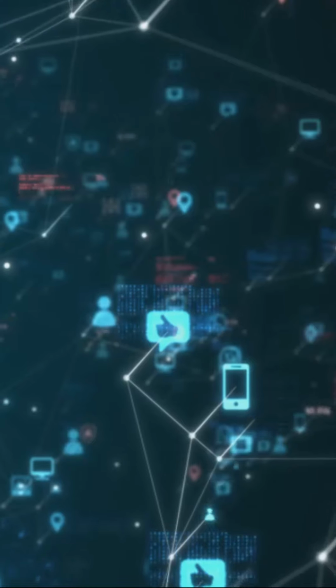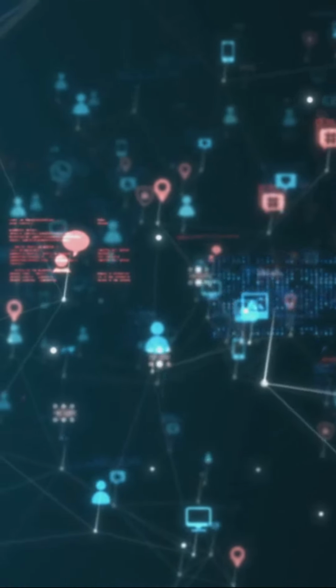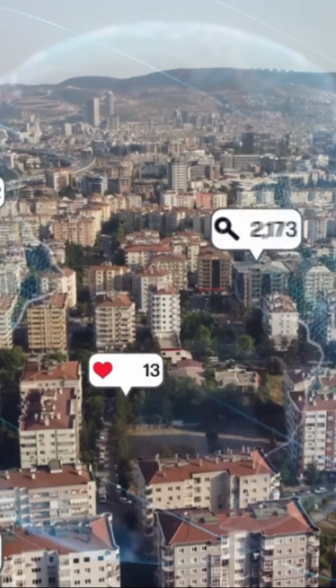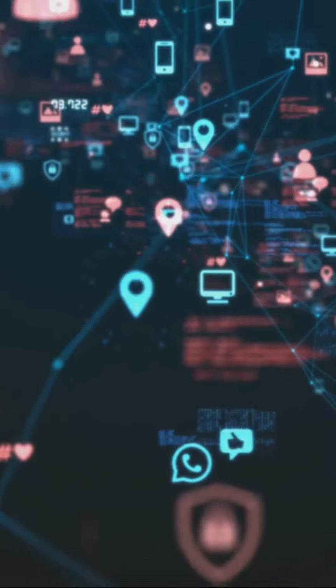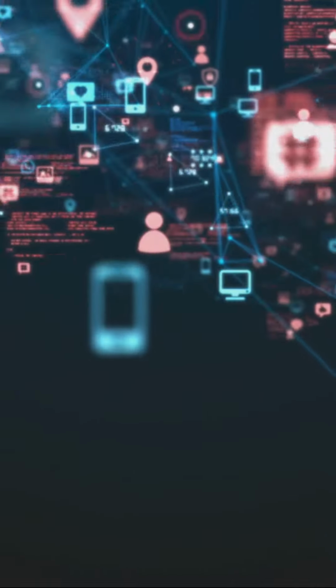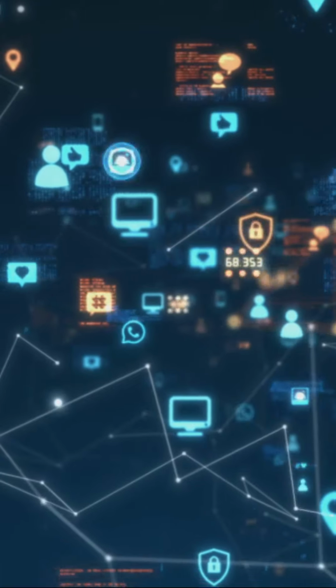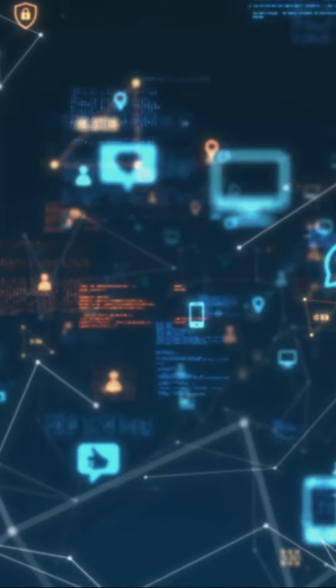Use relevant hashtags. Incorporate popular and pertinent hashtags to boost your video's visibility. Stay on top of current trends and adjust your hashtags accordingly. Share across multiple platforms. Post your video on various social platforms like TikTok, Facebook, Instagram, Twitter, and more. The wider your video is disseminated, the more likely it is to be seen and shared.